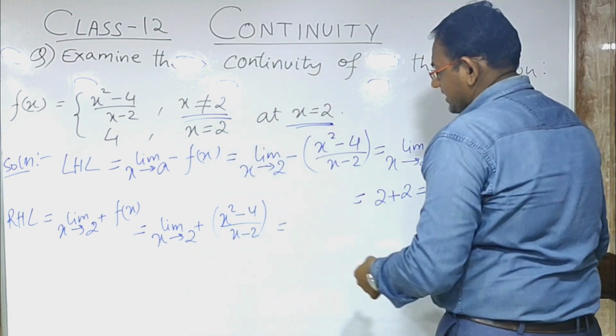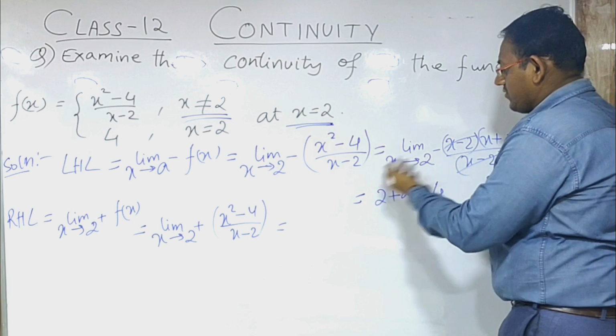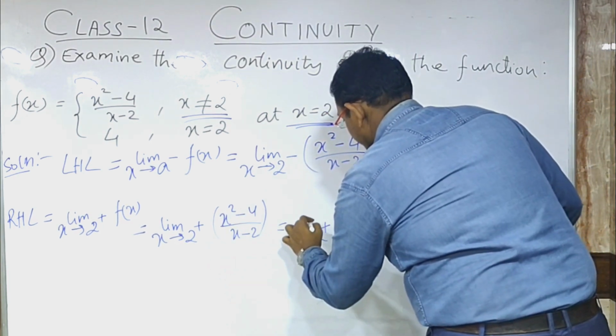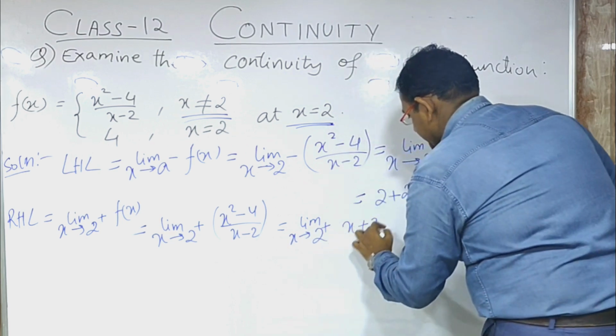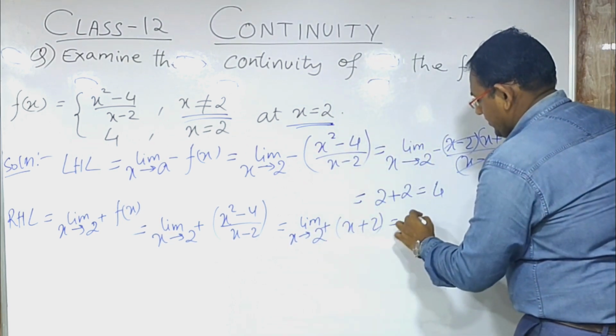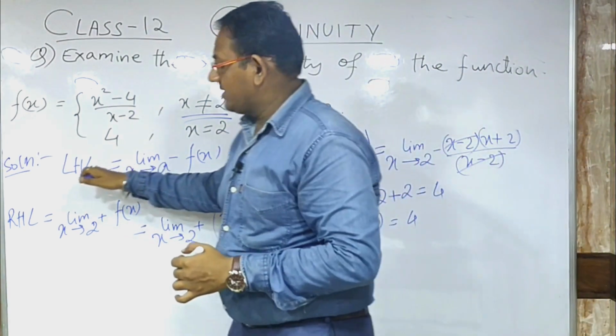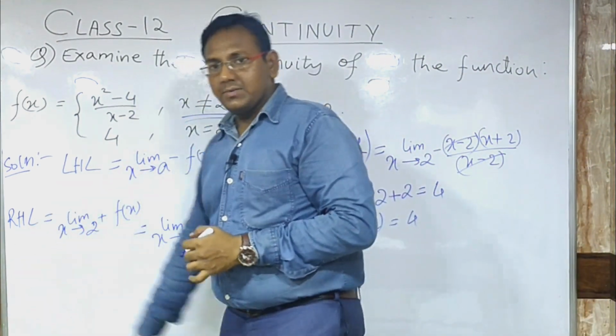Now in this particular case, we have already solved this. So this part becomes limit as x tends to 2 positive of x plus 2, and if we put that value we are getting 4. So we saw that the left hand limit is coming to 4, the right hand limit is also coming to 4.